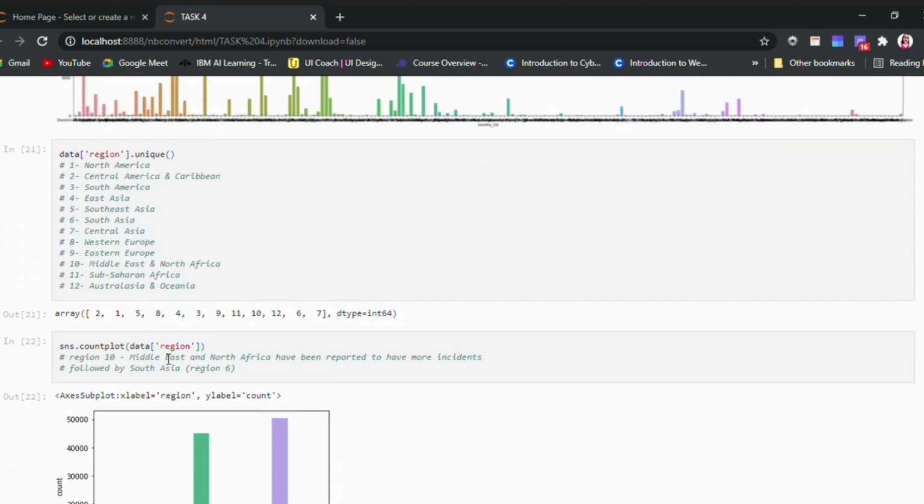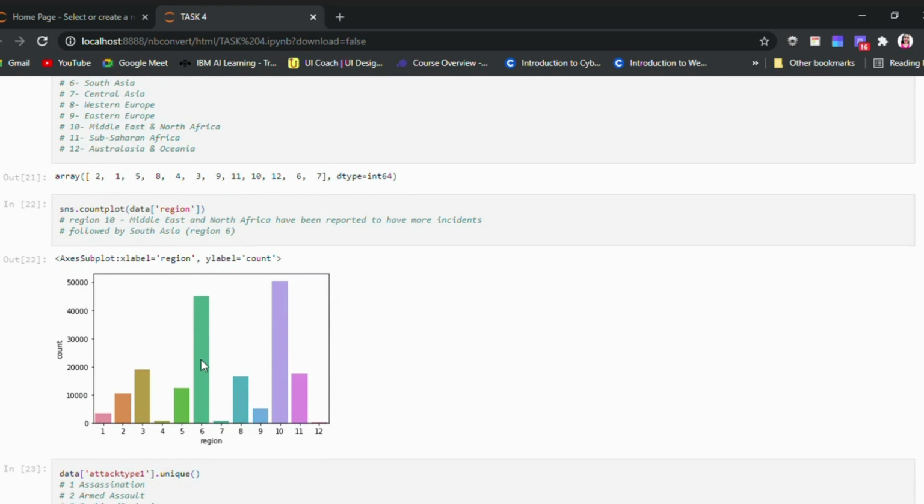According to region, we can see that region number 10, that is Middle East and North Africa, has the highest crime rate reported, followed by region number 6, that is South Asia.